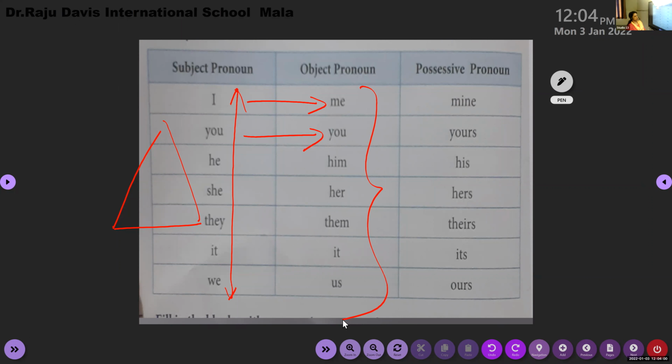The teacher spoke to Arun and Aravind. So who is doing the action here? I'm just telling you an example. The teacher is talking to Arun and Aravind. So who is talking here? Teacher. So teacher is doing the action. Who's receiving the action here? Students. The teacher is talking to students. So students are receiving the action.